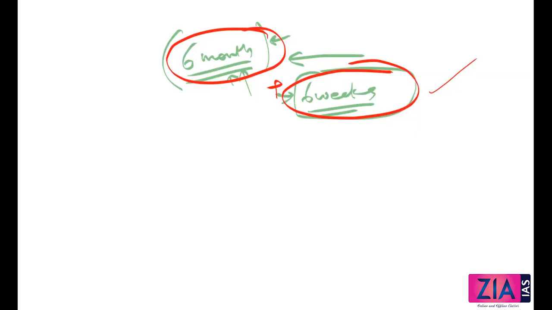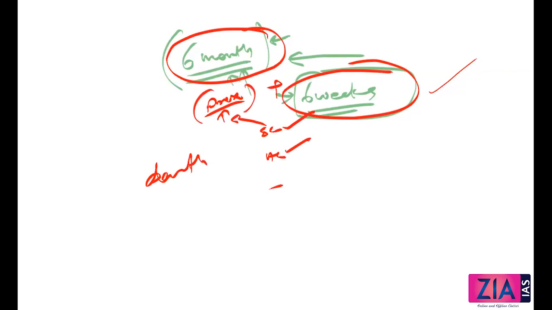Okay, so when I say pardon, what does it mean? Completely from all kinds of punishment, from any conviction that has been given, completely pardoned, right? When I talk about reprieve, it means a stay on the execution of the sentence for a temporary period. For example, a death penalty has been issued by the sessions court, it has gone to the high court, upheld, supreme court upheld, then you go to the president. So you have filed this mercy petition, but let's suppose the execution is coming tomorrow. So what you can go for is reprieve. Till the time the president is considering this, there will be a reprieve.